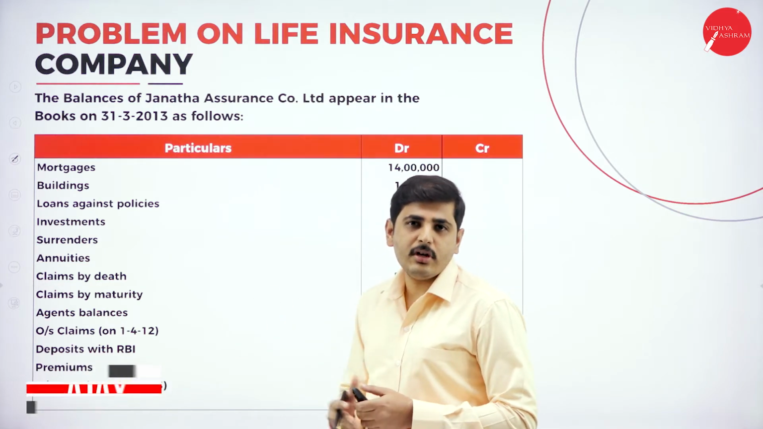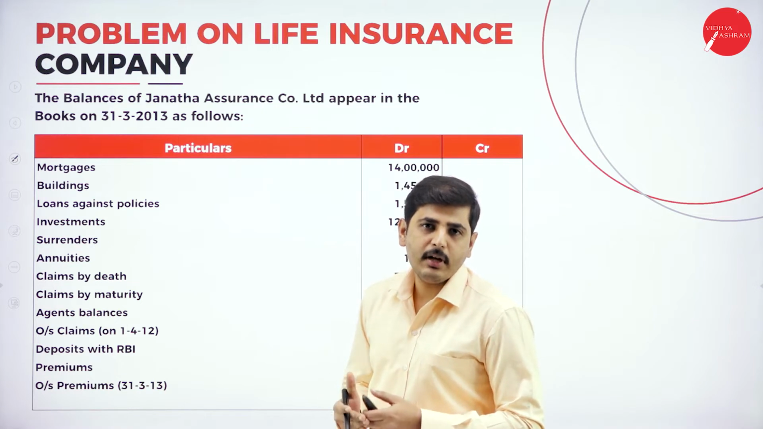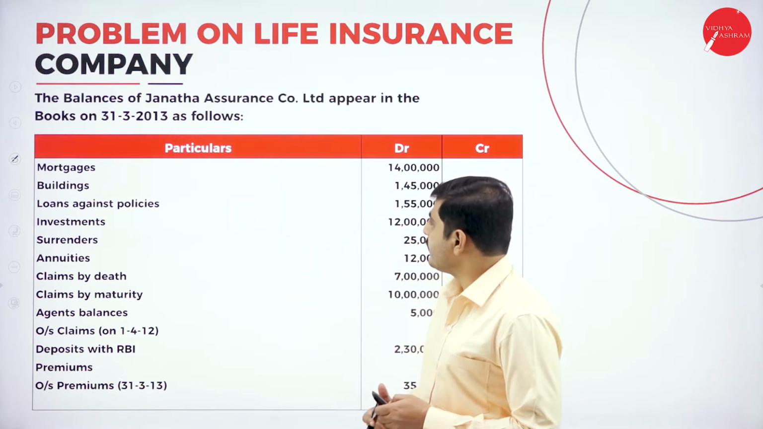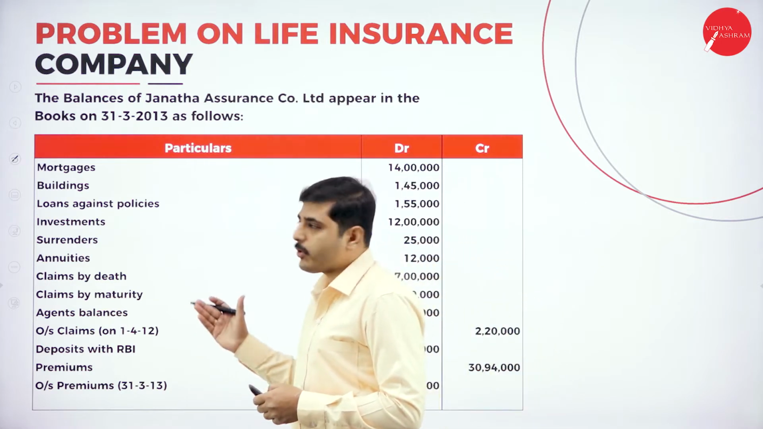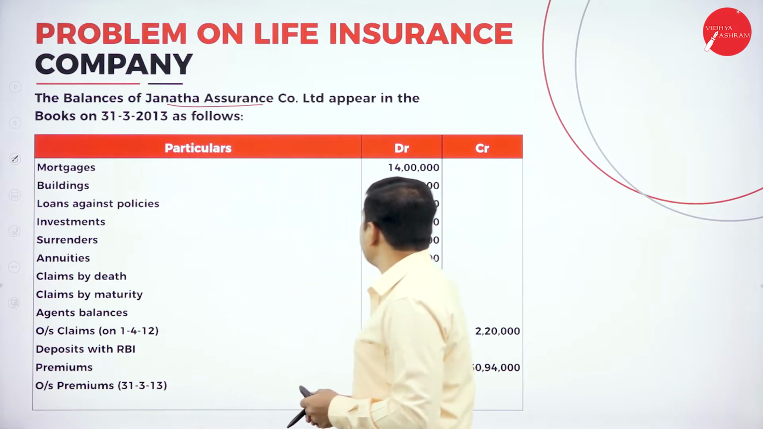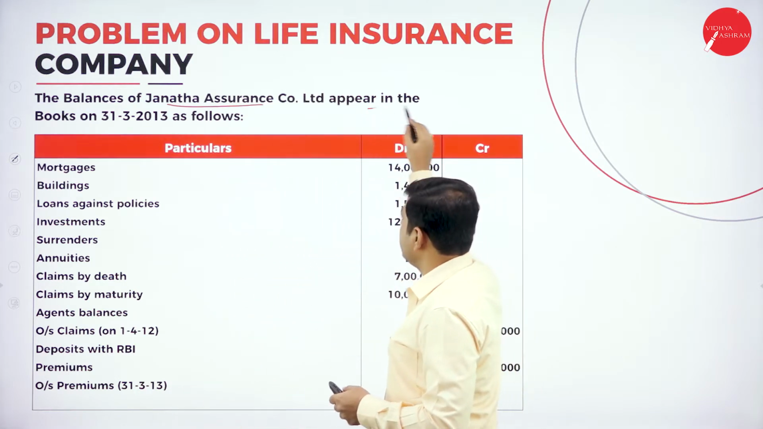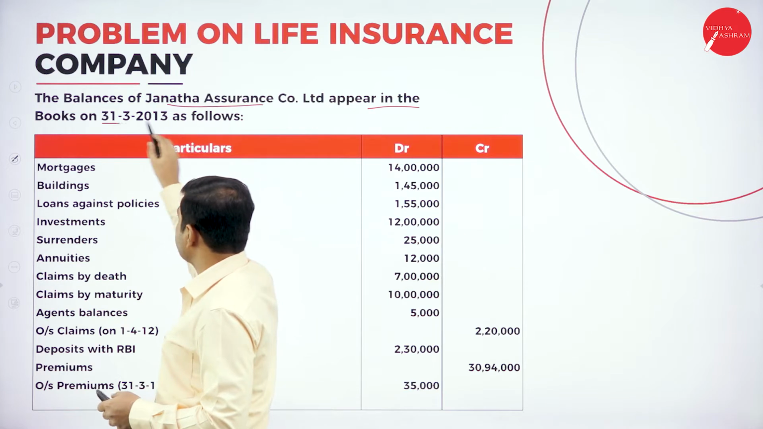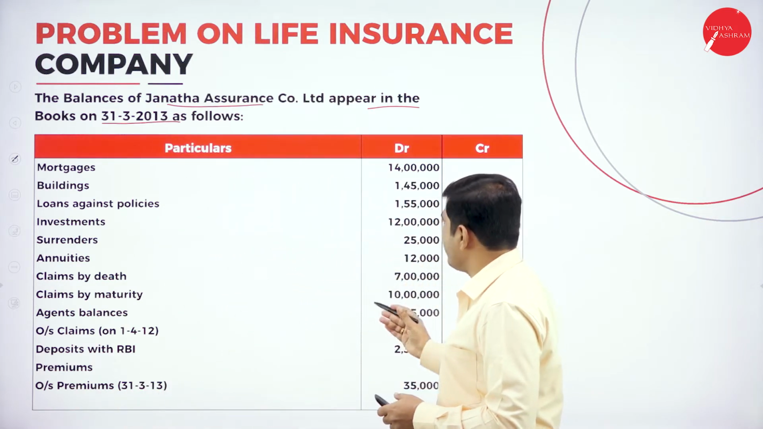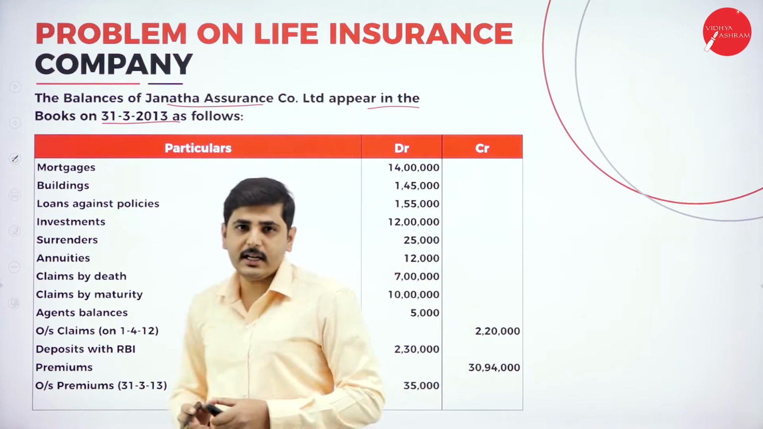In this session also we will discuss one more problem and how to deal with the adjustments regarding the life insurance company. Coming to the second problem, now the balance sheet of Janata Assurance Company Limited appears in the books on 31st March 2013 as follows. So this is the balance sheet or trial balance given for the previous year.